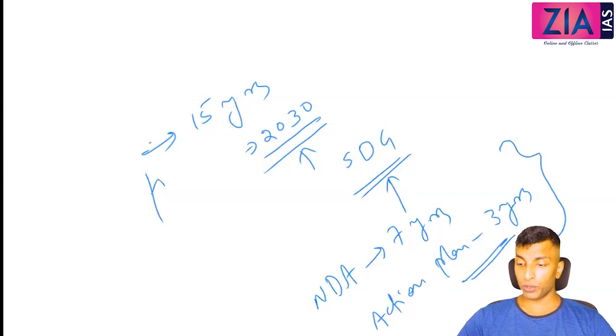Now what we need to do is take each plan, first, second, third, and see the target achieved, what was the focus, etc. So let's talk about the first plan. You can give a heading, review of plan.